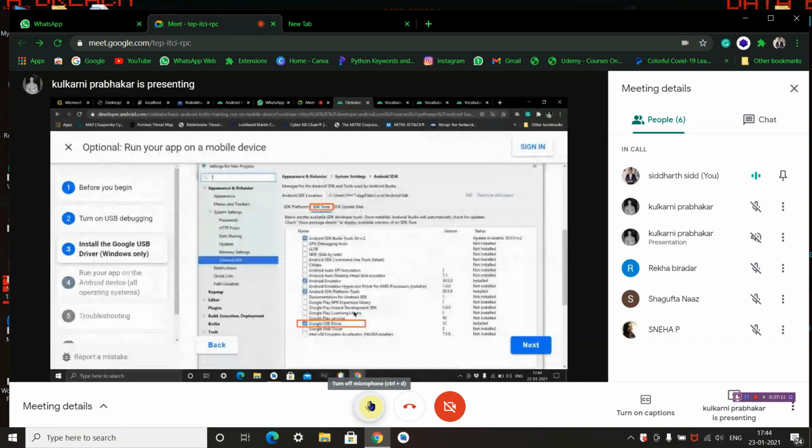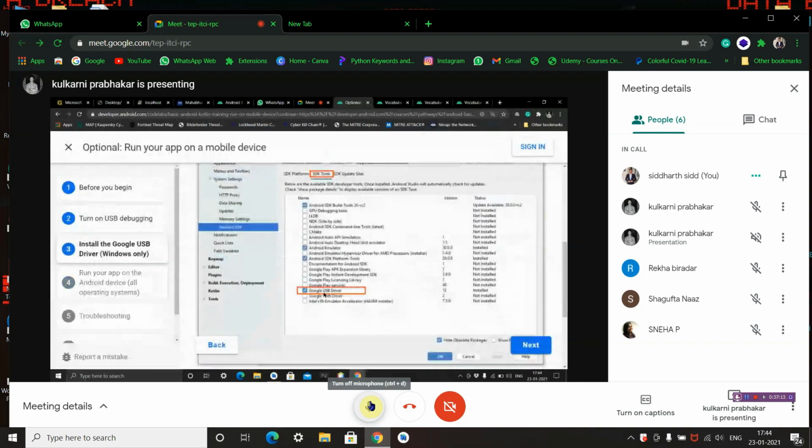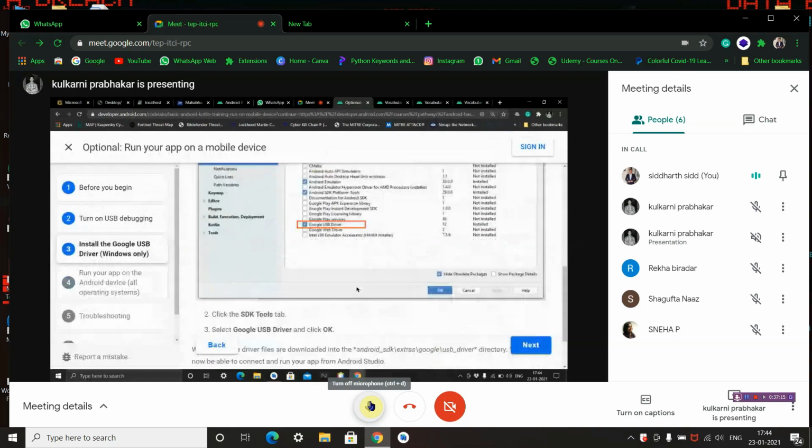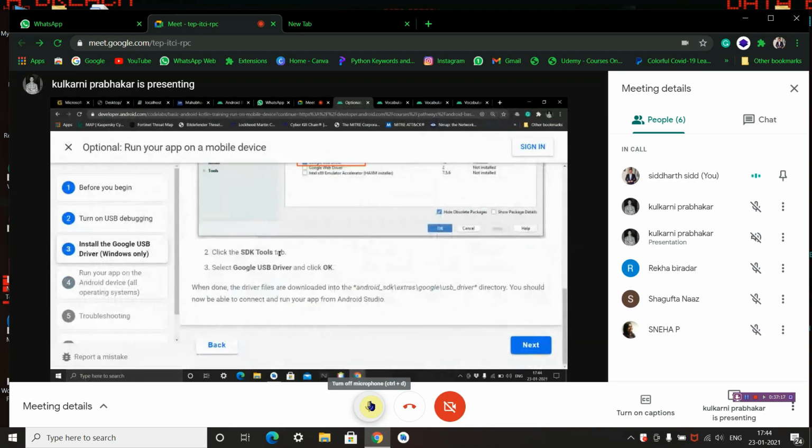Now select the SDK Tools tab, select the Google USB Driver option and click OK. When done, the driver files are downloaded into the Android SDK extras Google USB driver directory, which is created in your C drive. You should now be able to connect and run your application from your own Android device.